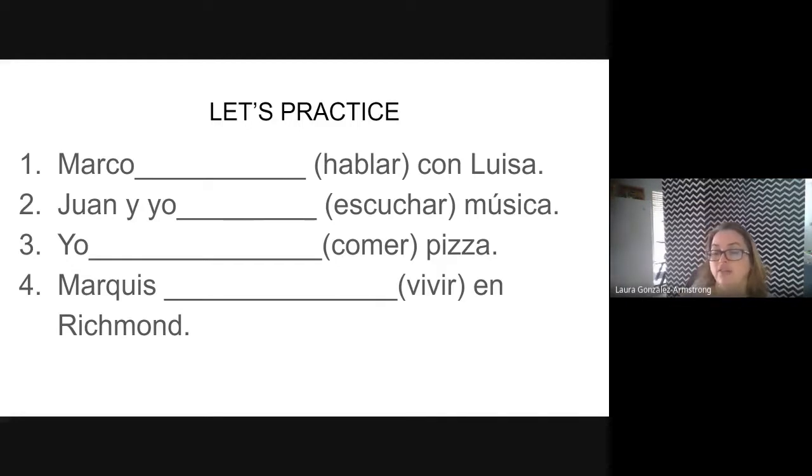Once you figure that out, then again, you look at the verb in parentheses. You take off the IR, ER, or AR, and then you add the ending based on the subject of the sentence. Let's give you guys a few seconds to go over these. Marco blank con Luisa. Hablar means to speak. Juan y yo blank. Escuchar música. What would that become? Yo comer pizza. And Marquis vivir en ritmo. Y'all got it? Let's check our answers.